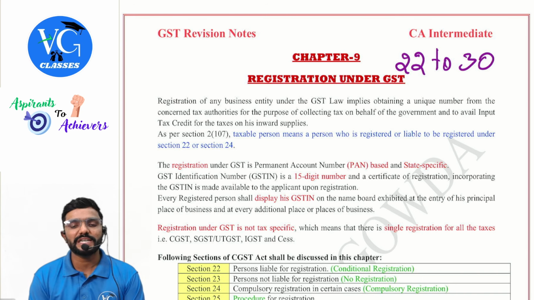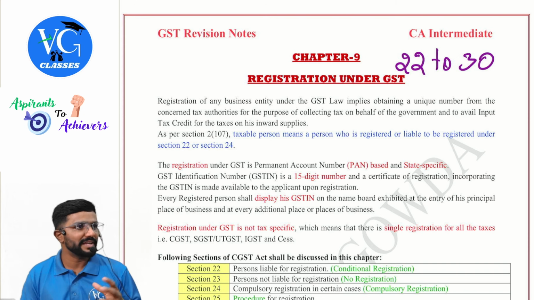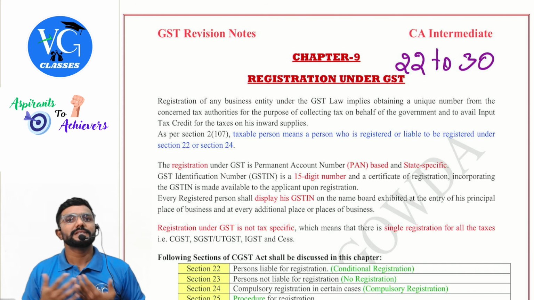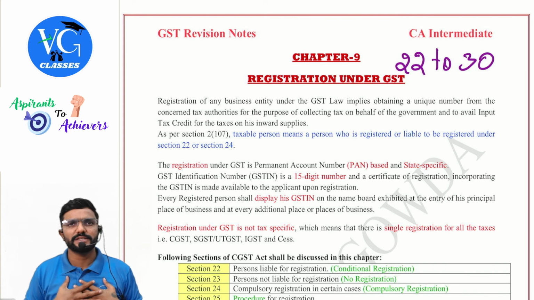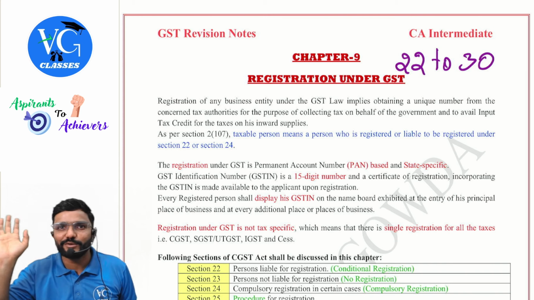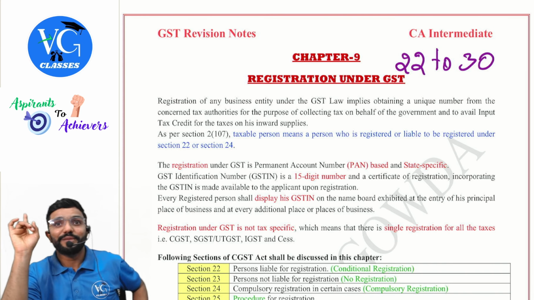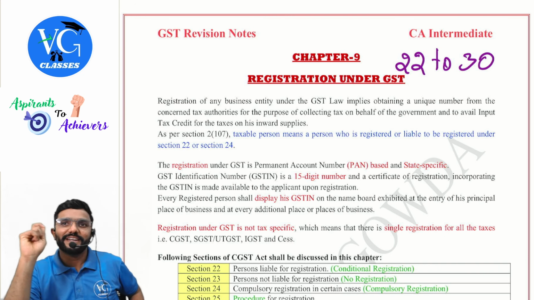The registration under GST is PAN based, that is Permanent Account Number based, but state wise, guys. PAN based, state specific means, sir, if I am having operations in 5 states, I have to take registration in all 5 states, but under one PAN. I will have only one PAN. Sir, for each and every state will I have one PAN? No. PAN India, you say, na? PAN India means one. Clear? For entire India, one number.